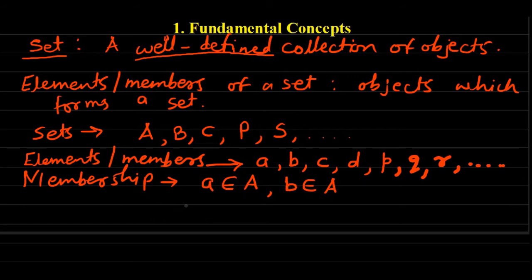If a is not an element of the set A, then we denote it as a does not belong to A. Similarly, if x is not an element of the set B, then we write it as x does not belong to B. Likewise, we use this membership symbol.